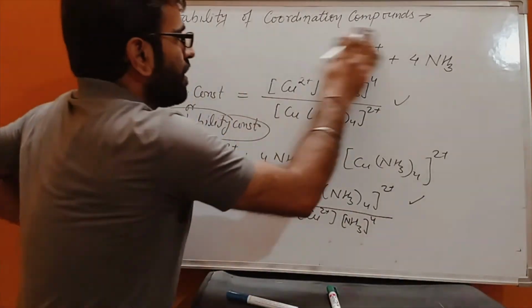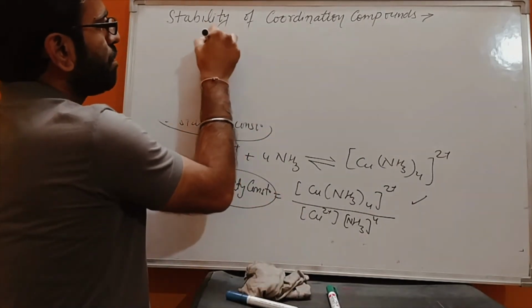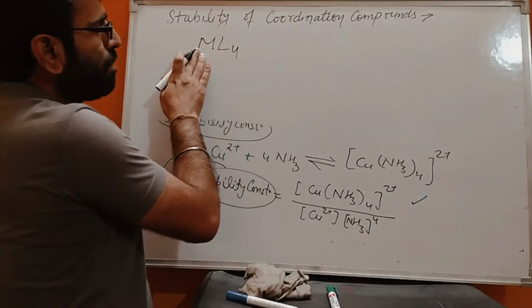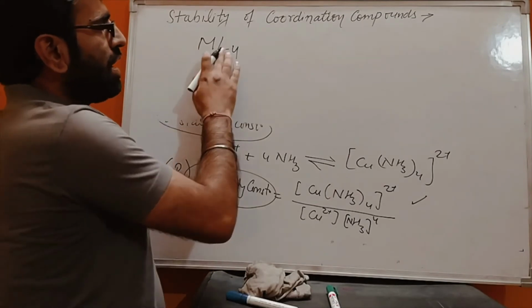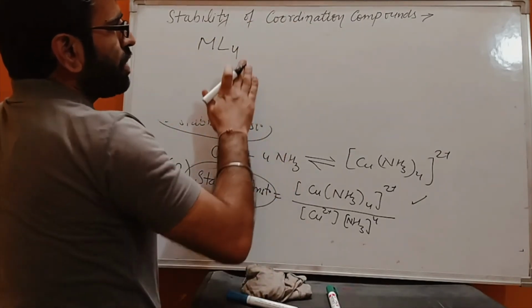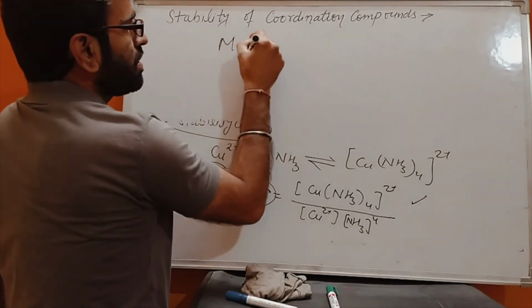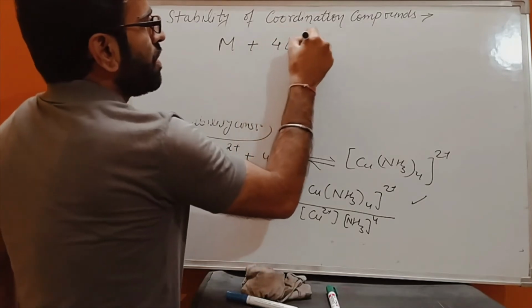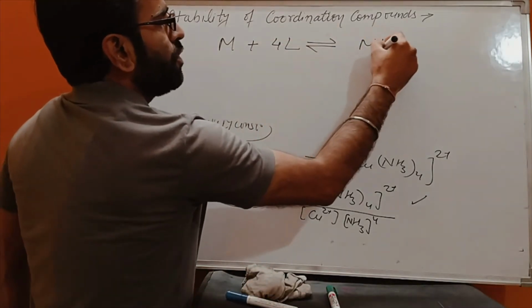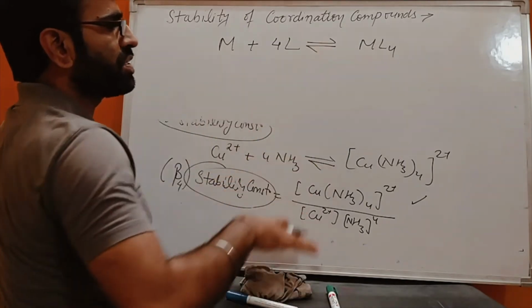Okay, so if I have a coordination compound like ML4, where M may be Cu and L may be NH3, for this compound I can write the formation of this coordination compound as M plus 4L combining to form ML4. This is the overall reaction for the formation of this compound.